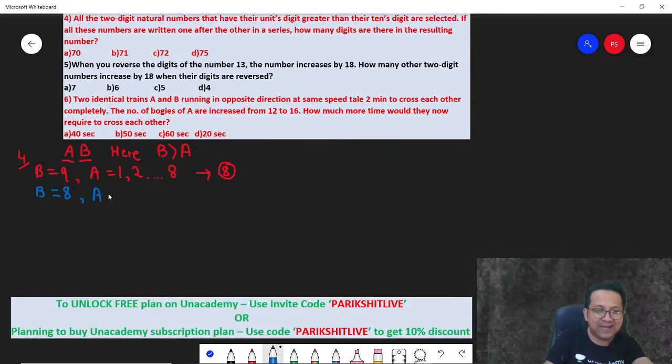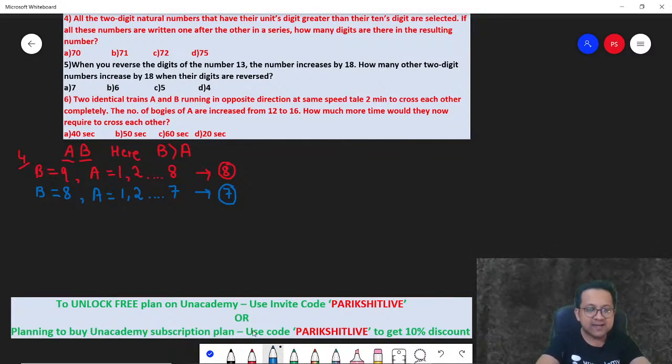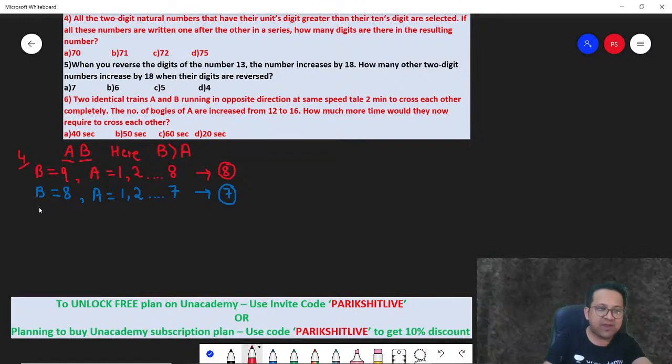Correct? Next. If B is 8, what about A? A can take any value from 1 to 7. Why? B has to be greater than A. So A cannot be 8. A has to be less than 8. So 1 to 7, 7 possible. Fine? Next. If B is 7, how much is A? In that case, A can take any value from 1 to 6, and so on.